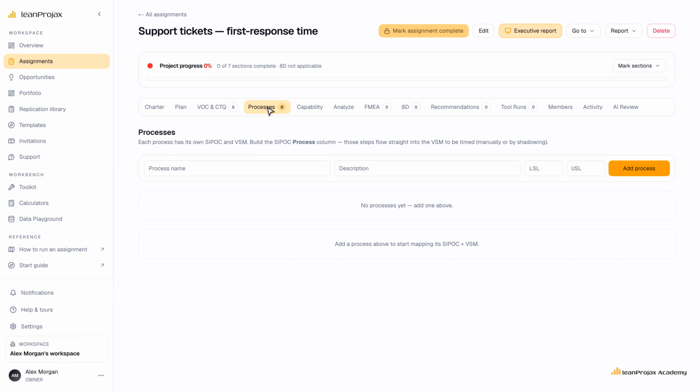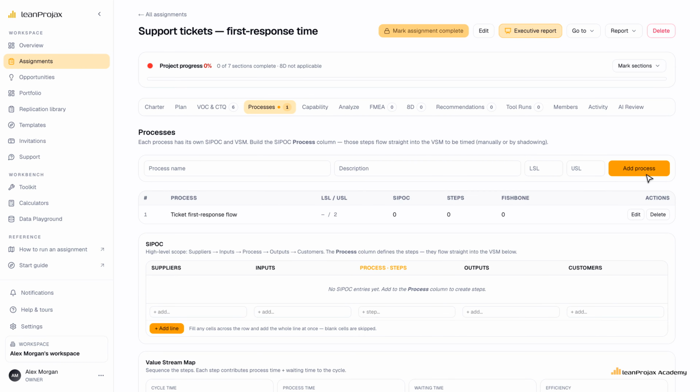With a SIPOC, on the Processes tab, every process gets its own SIPOC and value stream map. We name ours Ticket First Response Flow, from ticket arrival to first human reply. And the spec limit comes straight from our CTQ, upper limit 2 hours. There's no lower limit, a fast reply is never a defect, so LSL stays empty.